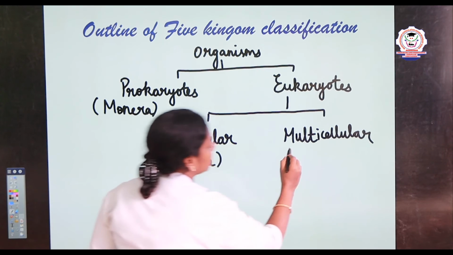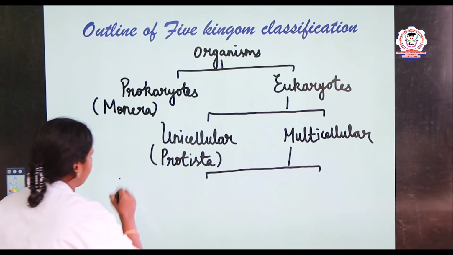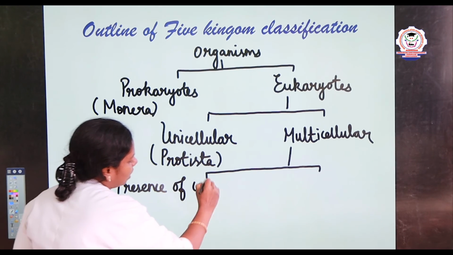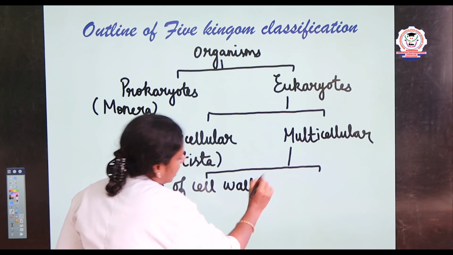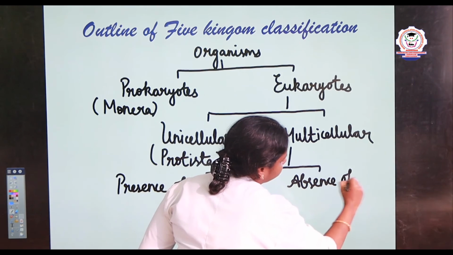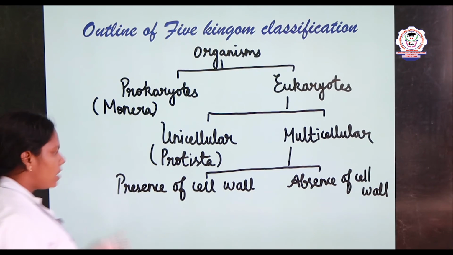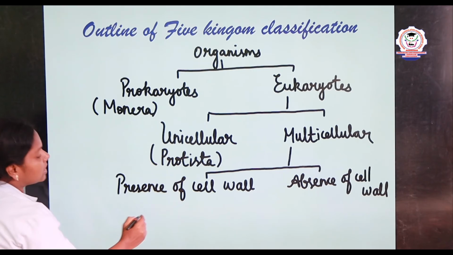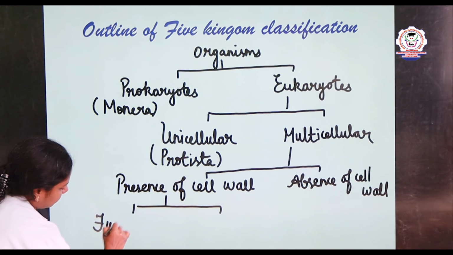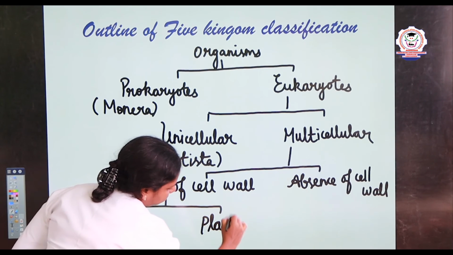And again the multicellular is divided into 2 categories, based on the presence of cell wall and absence of cell wall. So based on the presence of cell wall, the multicellular eukaryotes are classified into two: one is fungi and the other is kingdom Plantae. Right?